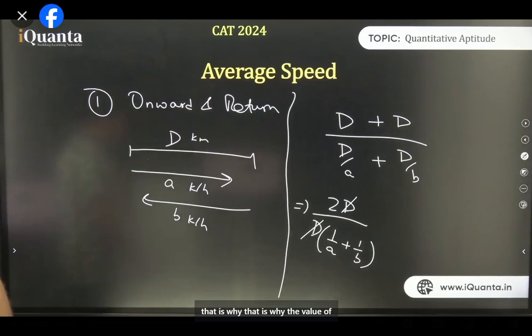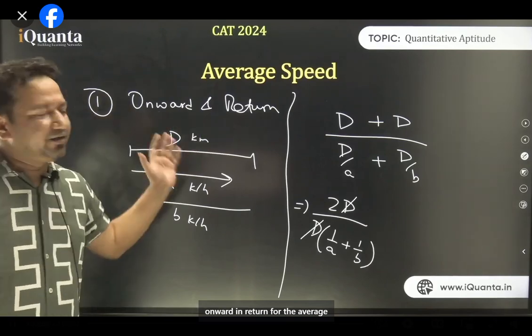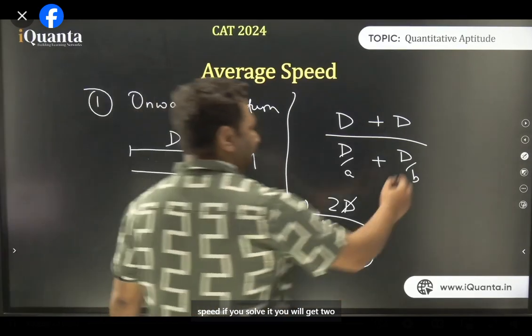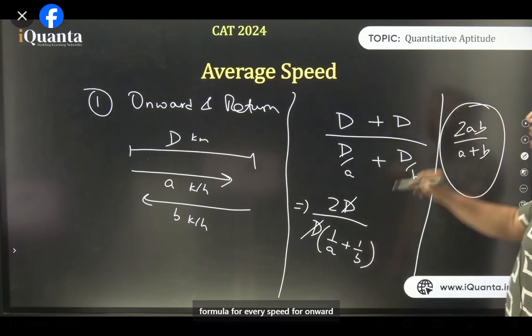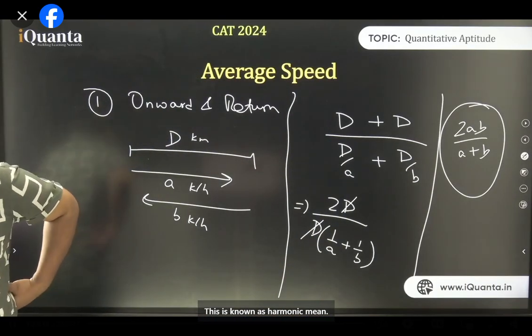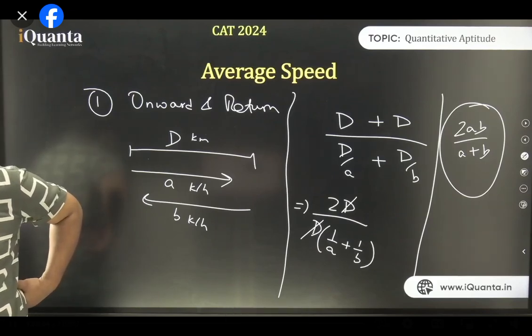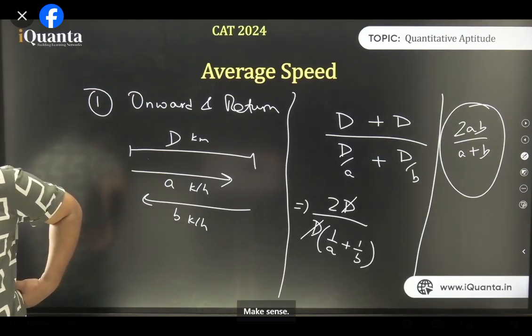And that is why the value of distance is irrelevant when we are traveling onward and return for the average speed. If you solve it, you will get 2AB upon A plus B. This will be the formula for average speed for onward and return journeys. Clear? This is known as harmonic mean. Clear to everyone? Makes sense. You will never forget it now.